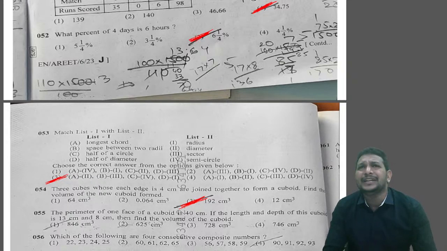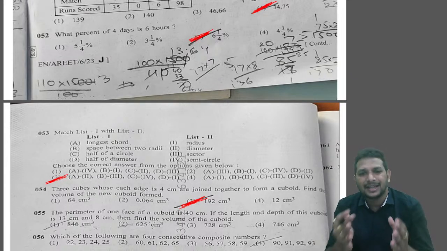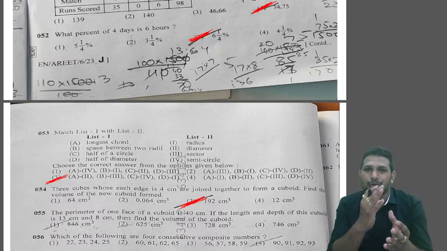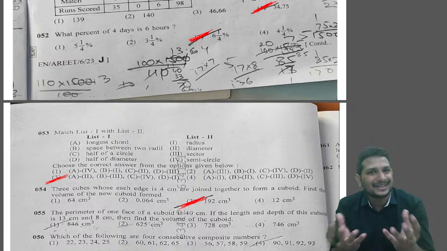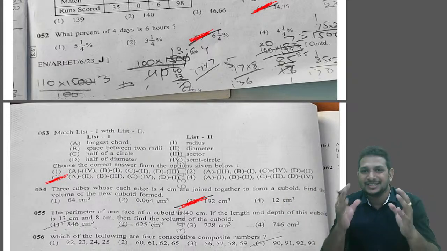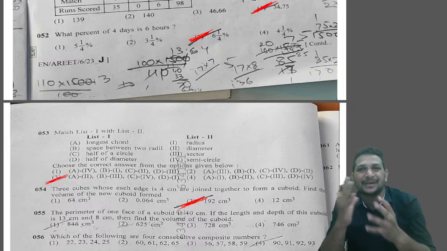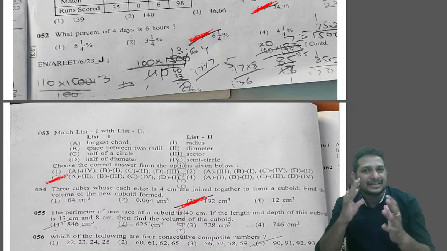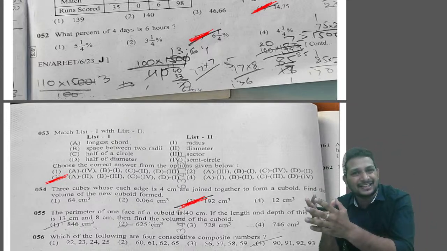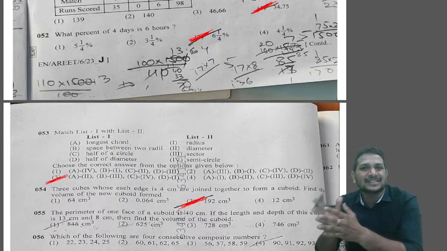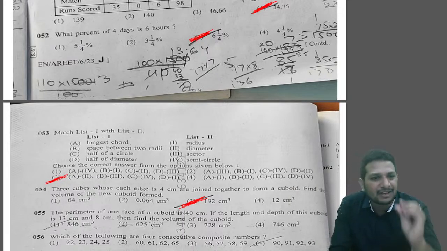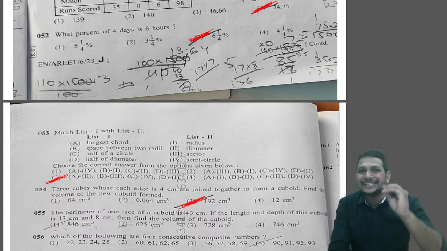The cuboid is nothing but a 3-dimensional figure of a rectangle, right? These are all solids, and solids are all 3-dimensional figures. Rectangle, square, circle are converted into 3-dimensional figures such as sphere, like that. So the perimeter of one face of the cuboid is given as 40 centimeter.